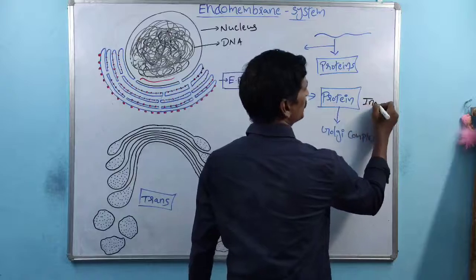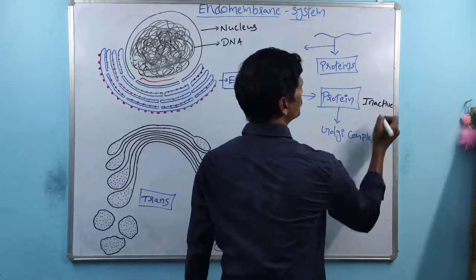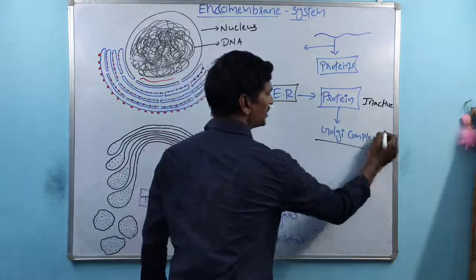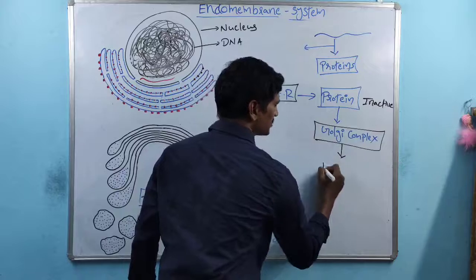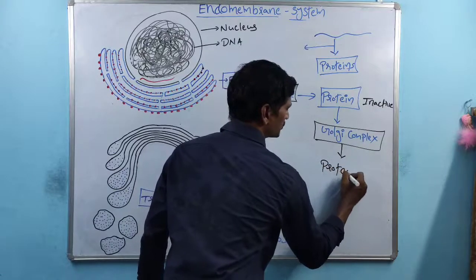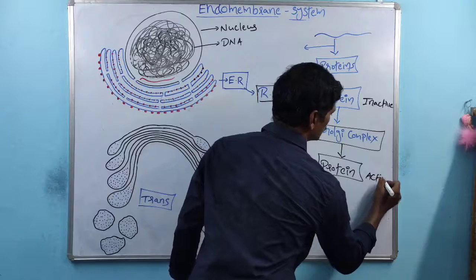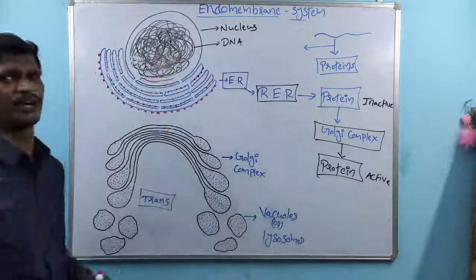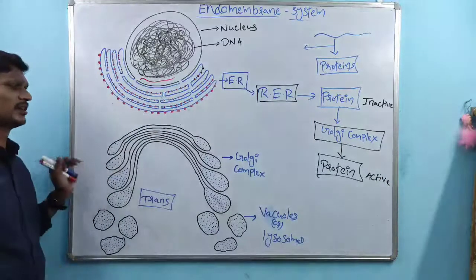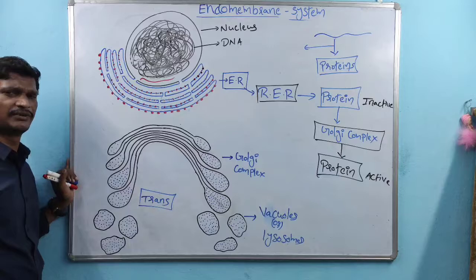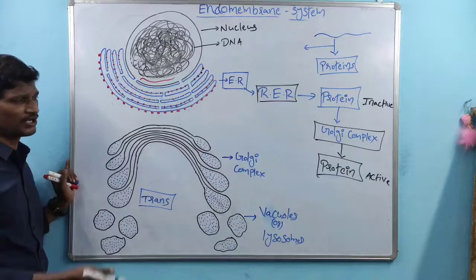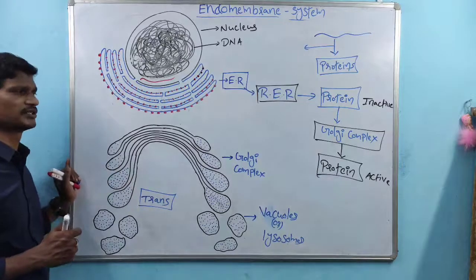these are inactive proteins. By the Golgi complex, the inactive proteins are converted into active proteins. So what I am telling here is that the Golgi complex is responsible for the activation of proteins. This step is called post-translational modifications.